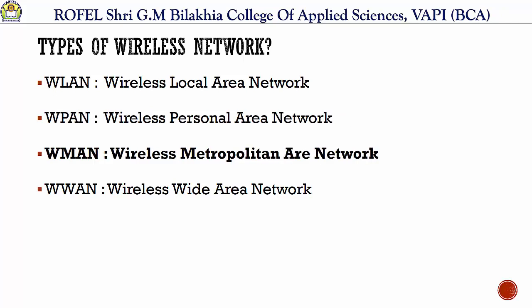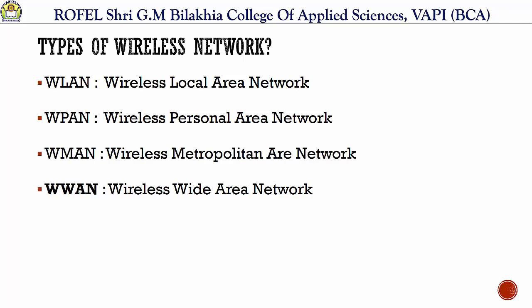Now next one is wireless metropolitan area network, that is WMAN. Now this technology allows the connection of multiple networks in a metropolitan area such as different buildings in a city, right? That is MAN. Now next one is WWAN, that is wireless wide area network.